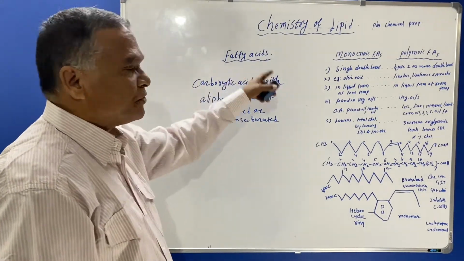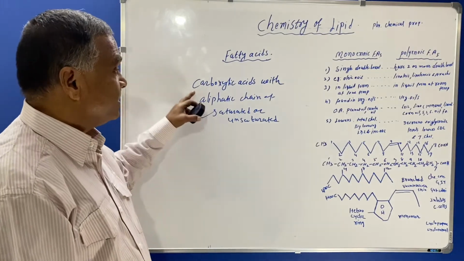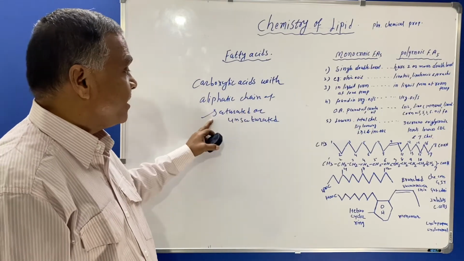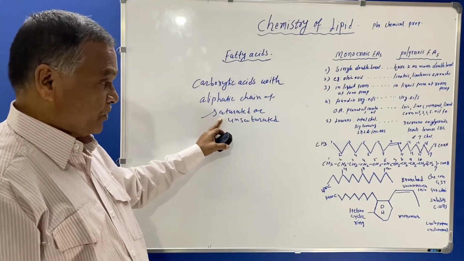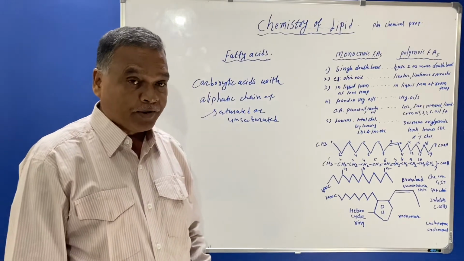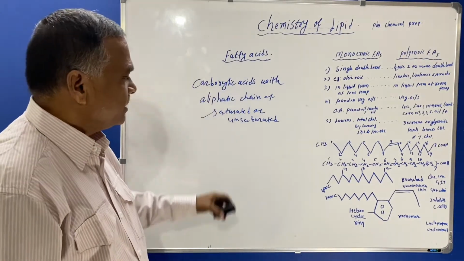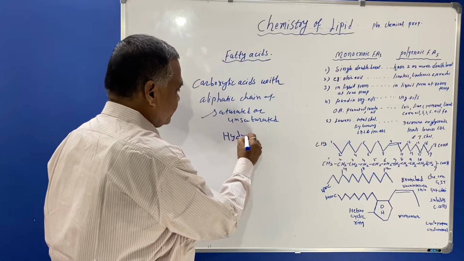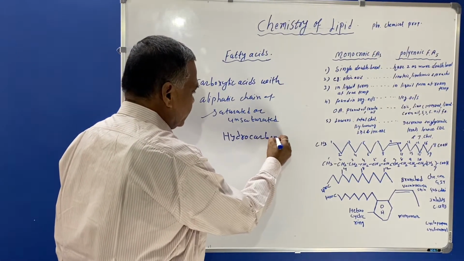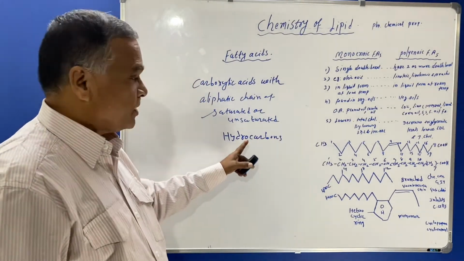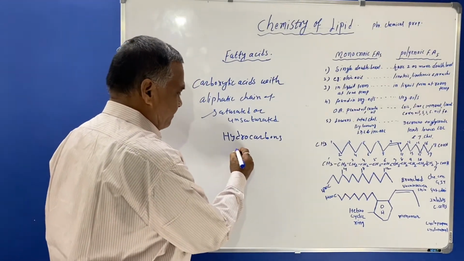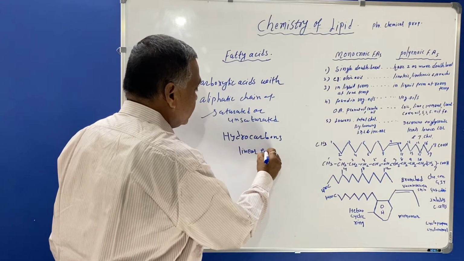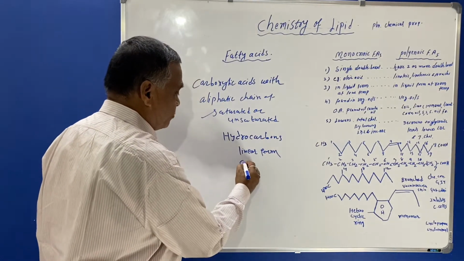So here these fatty acids are defined as carboxylic acids with an aliphatic chain of saturated or unsaturated. It means that the chain of hydrocarbons will be in linear form, or it is said to be aliphatic.